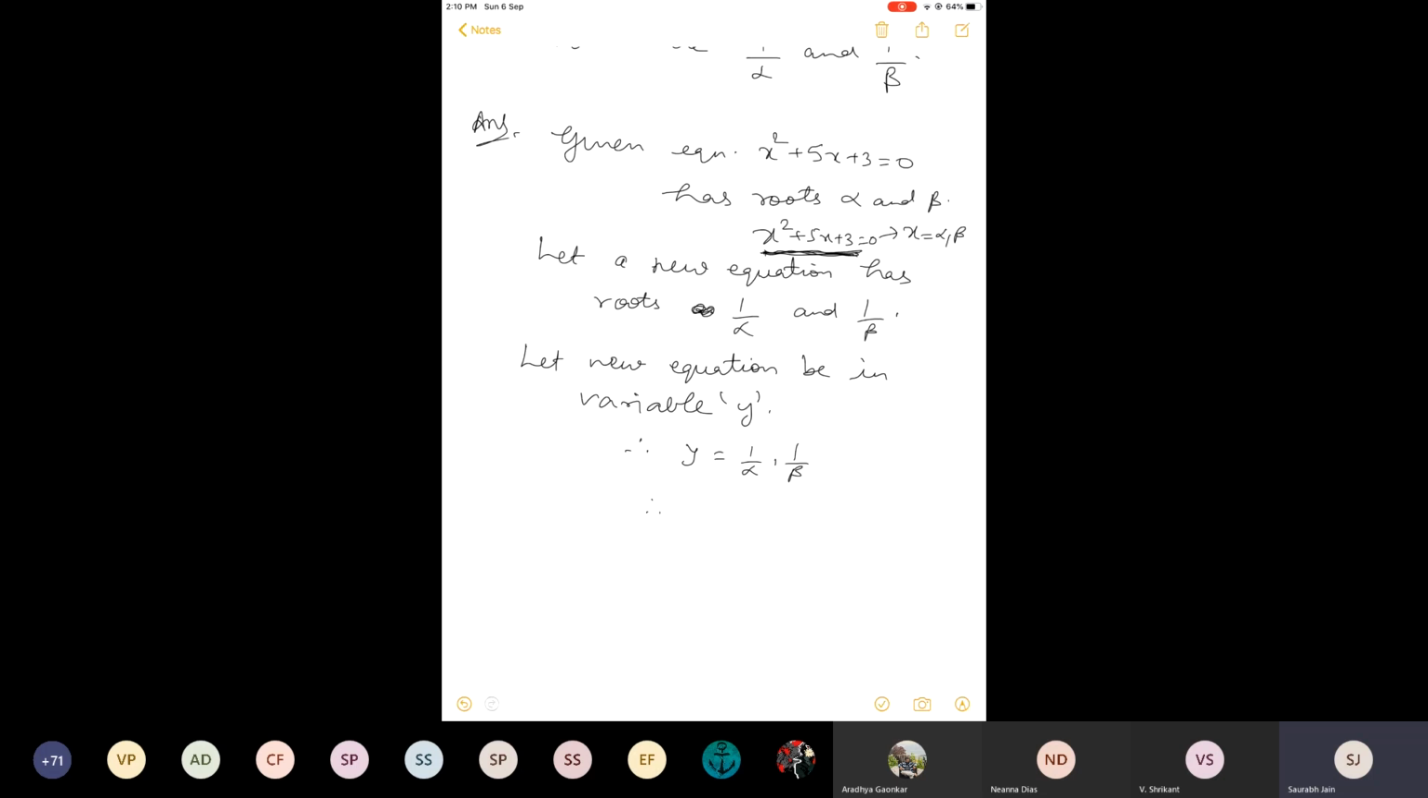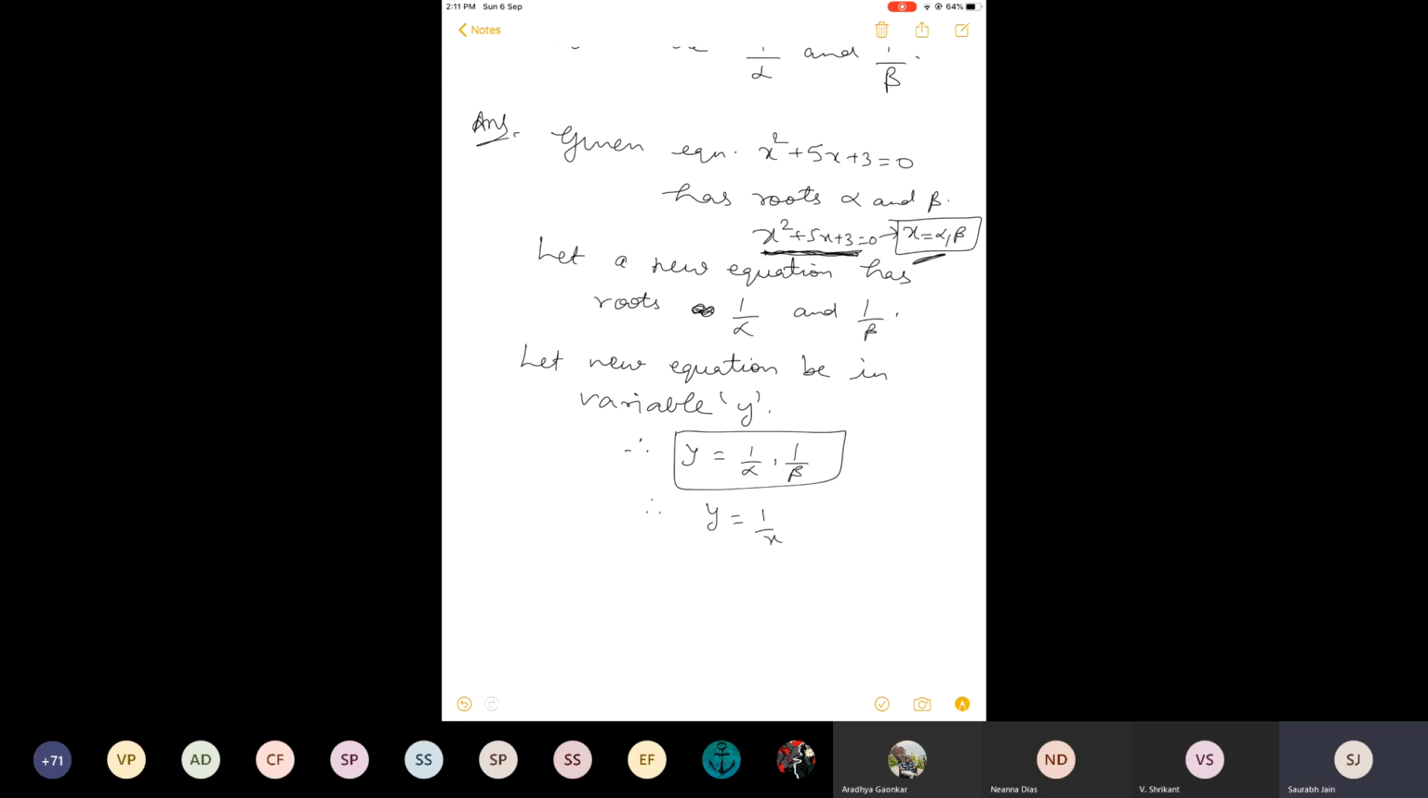Now I have a question for you. Anyone can speak. Can anyone tell me what is the relation between y and x? What is the relation between y and x? They are reciprocal. Good. They are reciprocal of each other. So just observe these two points.